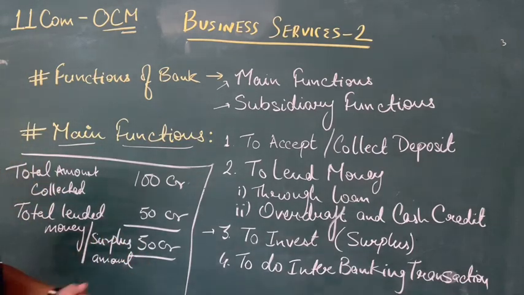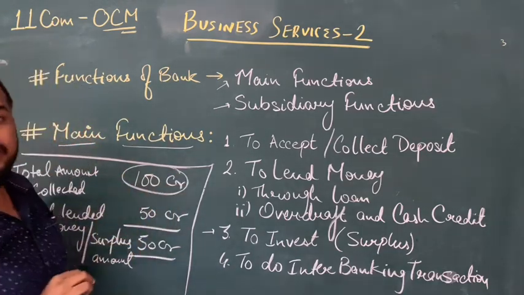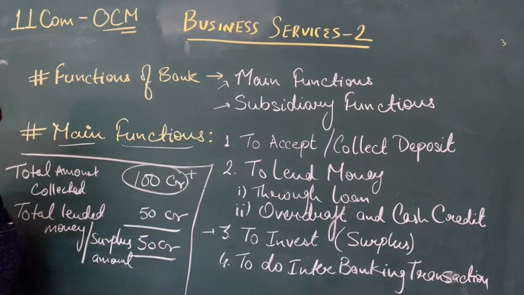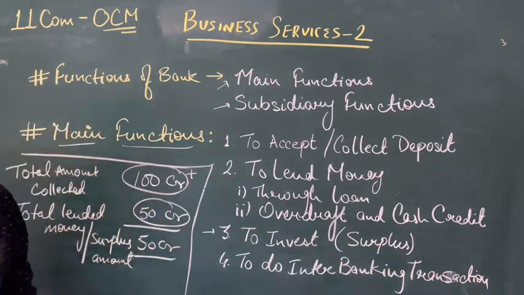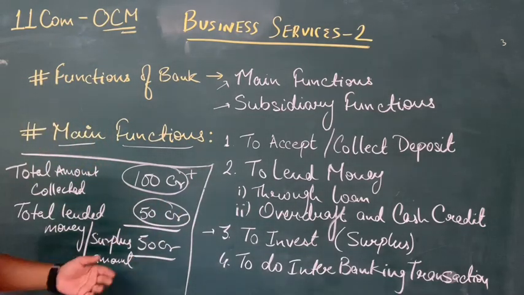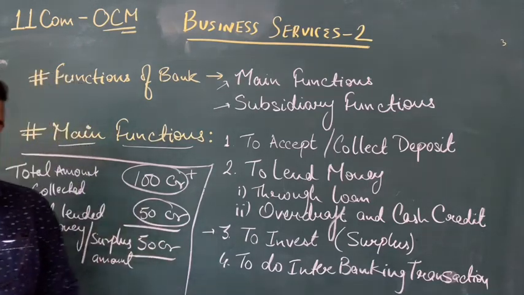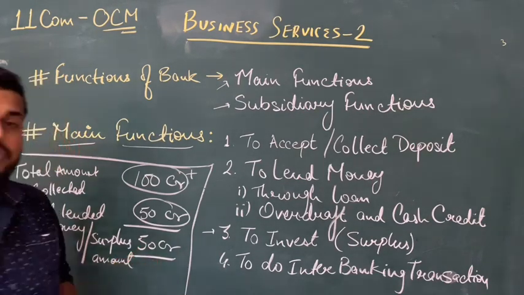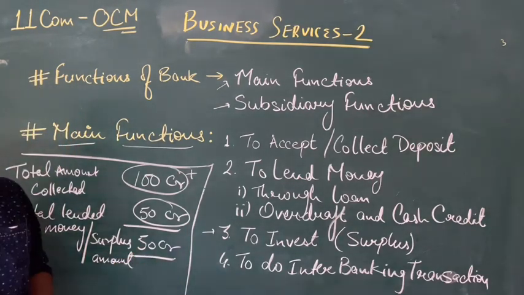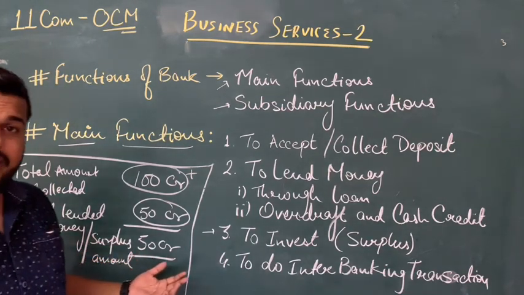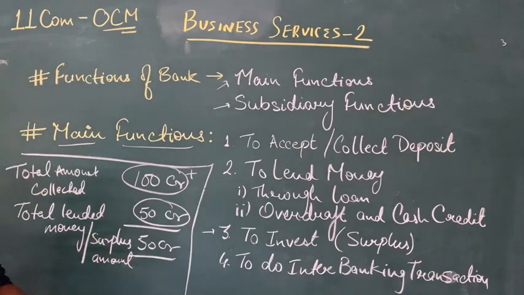Now the problem that remains with the bank is that for the amount collected, 100 crore, they have to pay interest on the 100 crore, so the cost will increase. But they are getting interest as income on only 50 crore. So for the remaining 50 crore, the funds are remaining idle with the bank. That means the bank is not having any use of this 50 crore rupees at present. So this 50 crore is incurring some cost in the form of interest paid to the customers. So to avoid this cost or to match up with this cost, what does the bank do?